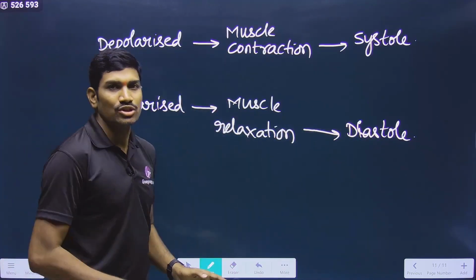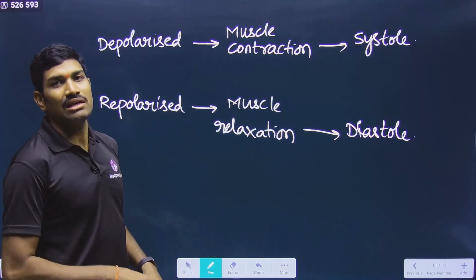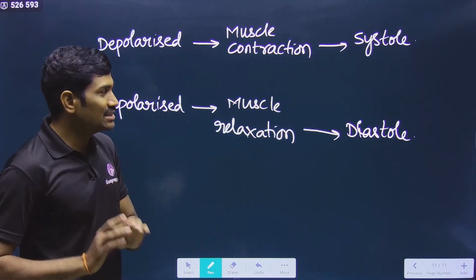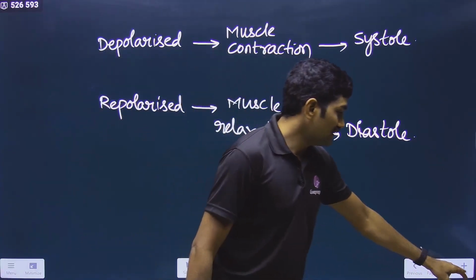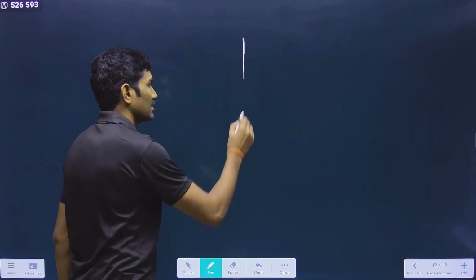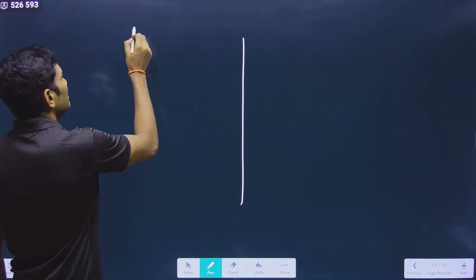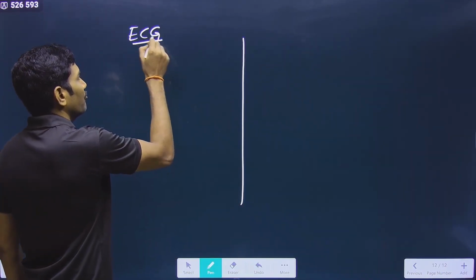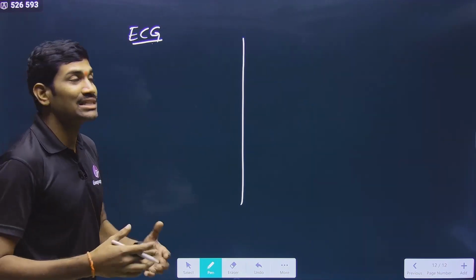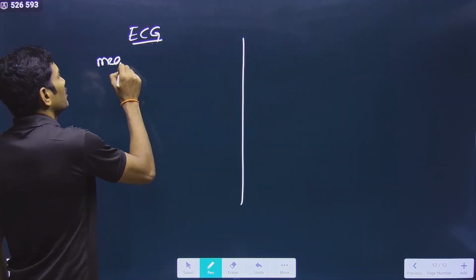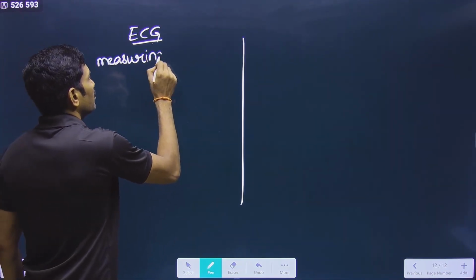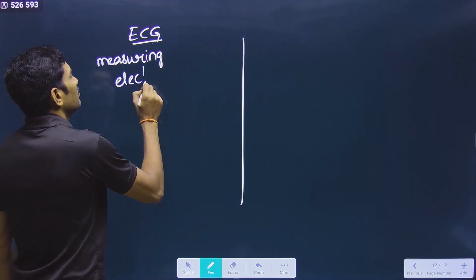These are the words. Now in this ECG we will use the words, but you need to understand two things. One is the ECG, where we are measuring electrical potentials. In the ECG, what are we doing? Measuring electrical potential.